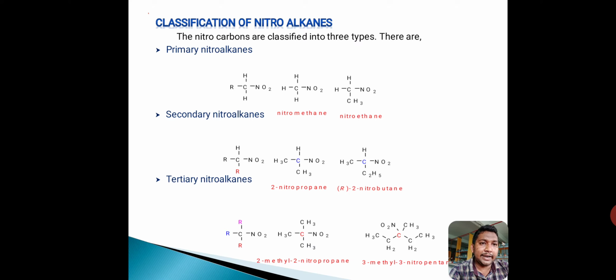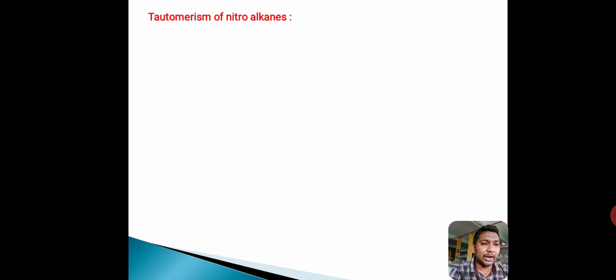Next one, tautomerism of nitroalkanes. What is tautomerism? The compounds in which the position of the proton and pi electrons are changed, but there is no change in the skeleton of the molecule.